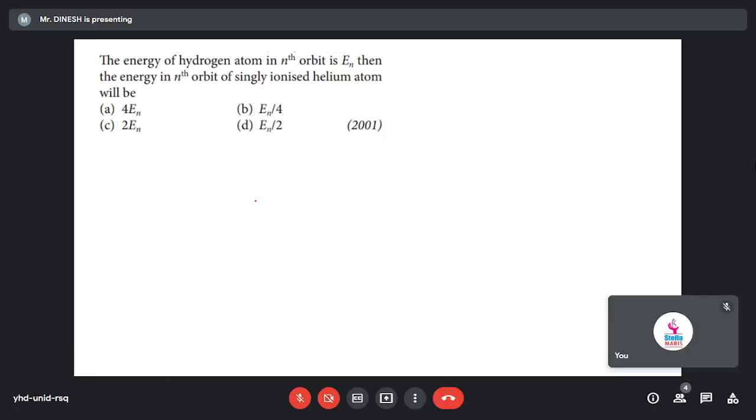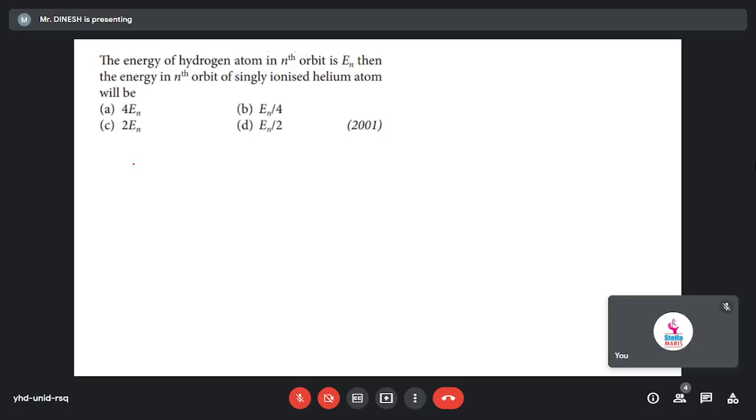Okay, the energy of hydrogen atom in the nth orbit is En. Then the energy of the nth orbit of singly ionized helium atom. Okay, what we have to find? We have to find the energy for singly ionized helium atom. Clear?